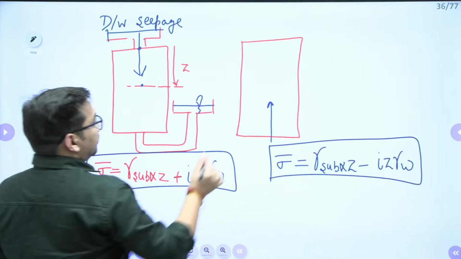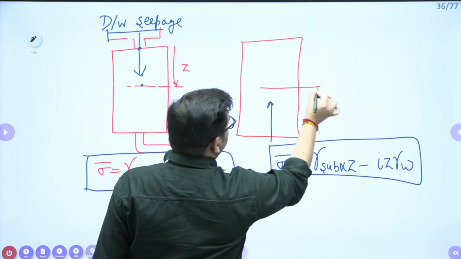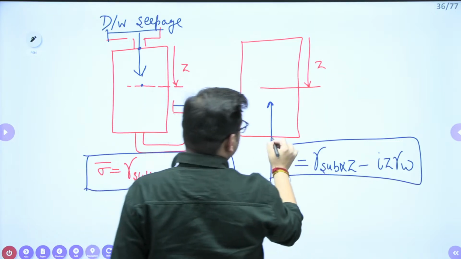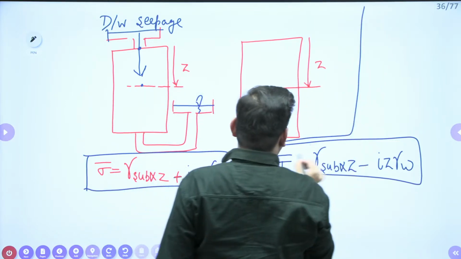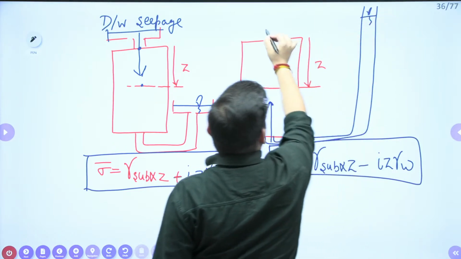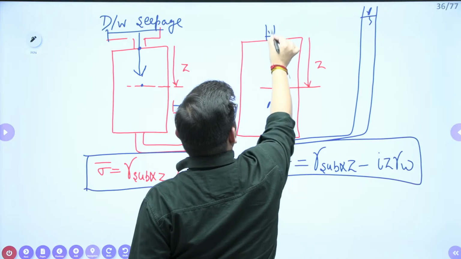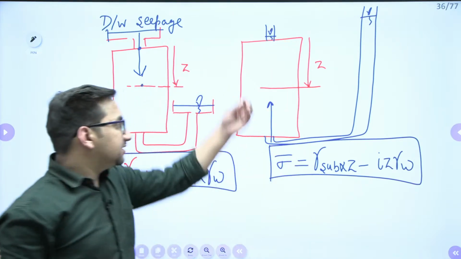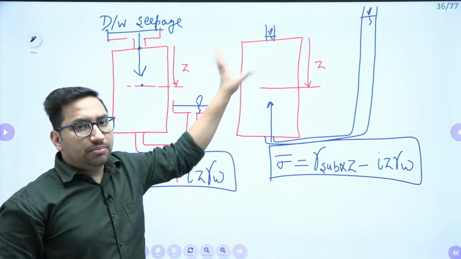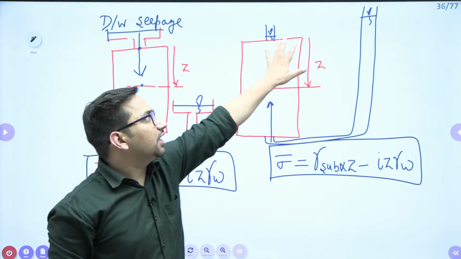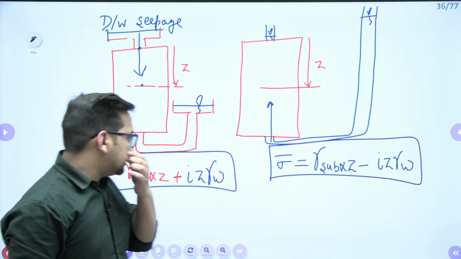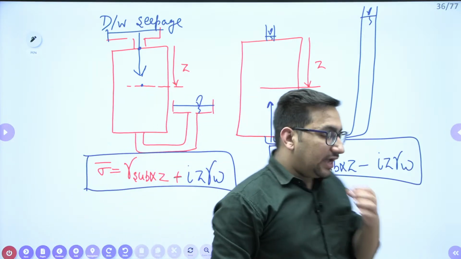Here we are finding out the effective stress at any depth Z from this particular surface. Now in this case, we know that the head at the bottom will be more, as the seepage is upward, and here it will be less. Then only we can say that there is an upward seepage flow, right? Now the entry and exit point has changed, but remember this Z value, we are taking it from the top surface. Clear? So these are the effective stress values. I hope it is clear.